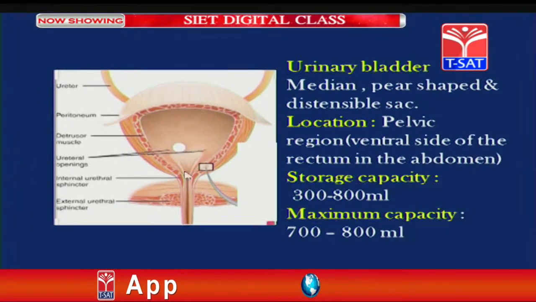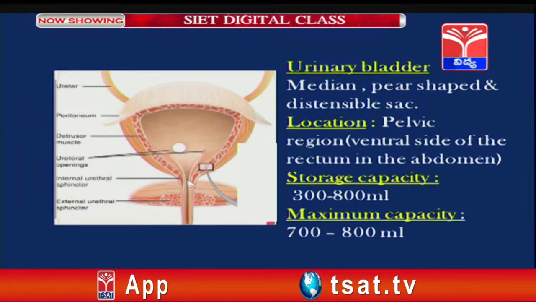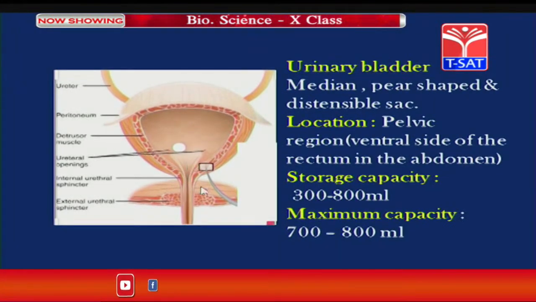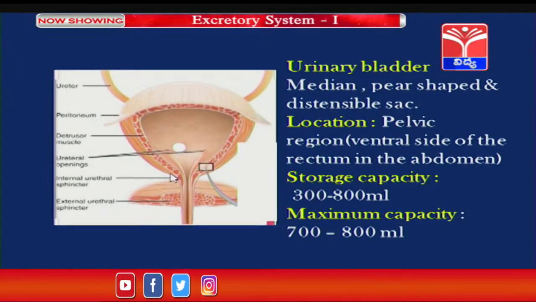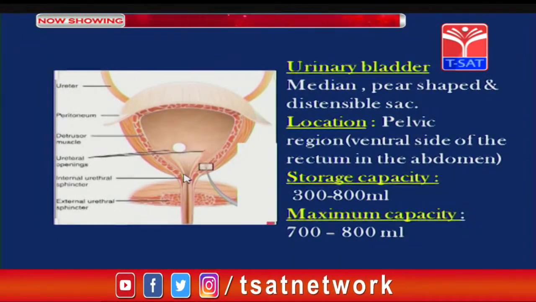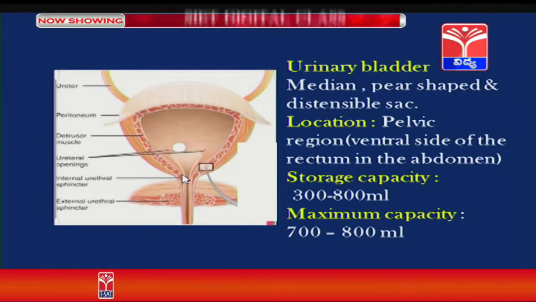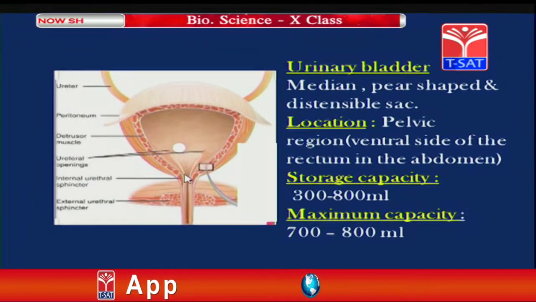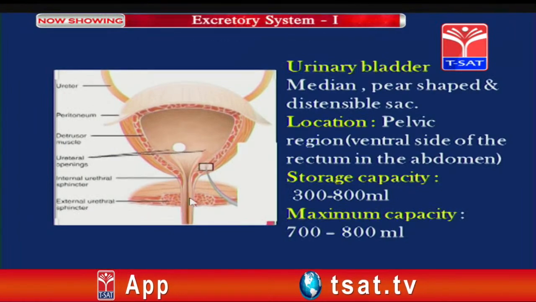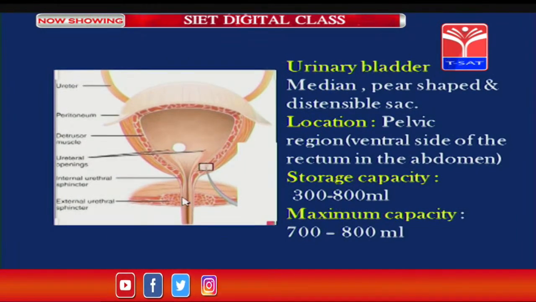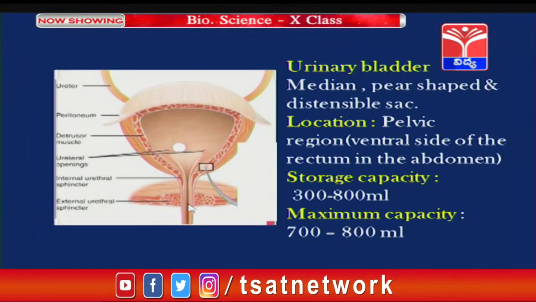This part is called the neck of the urinary bladder, which contains two sphincters. One is present towards the inner side, another one towards the outer side. The one towards the inner side is called the internal urethral sphincter, which consists of smooth muscles or involuntary muscles, and the one towards the outer side is called the external urethral sphincter, which consists of striped muscles or voluntary muscles.